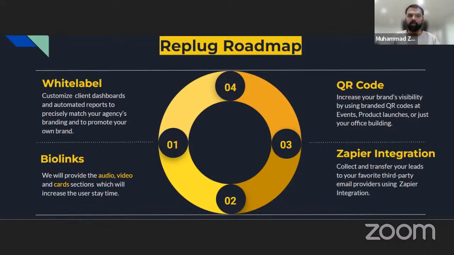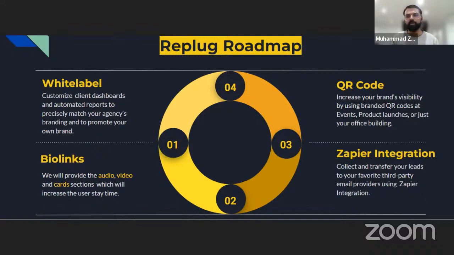Next comes the QR code. In the QR code, we are going to offer a lot of customizations like the size of the QR code, the color of the QR code, and whether the logo of your brand needs to be merged in the QR code. All sorts of customizations that you can think of would be given in the QR code in the very first quarter of this year. Next comes the Zapier integration.